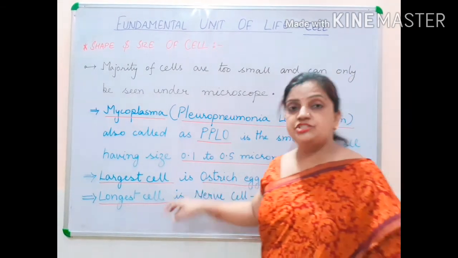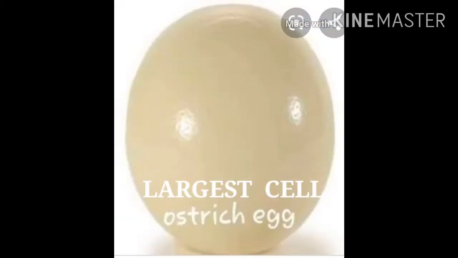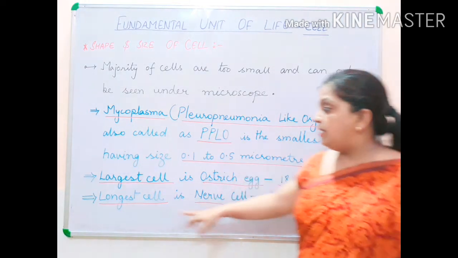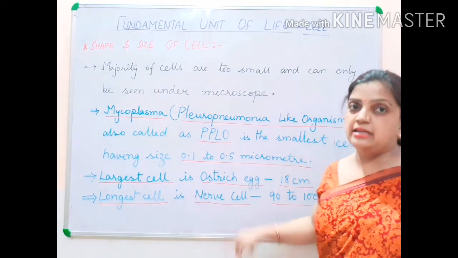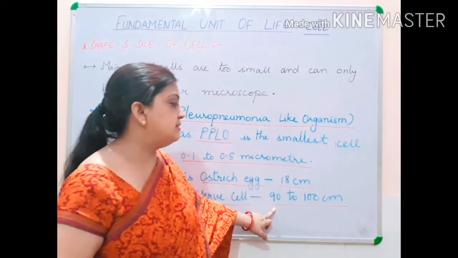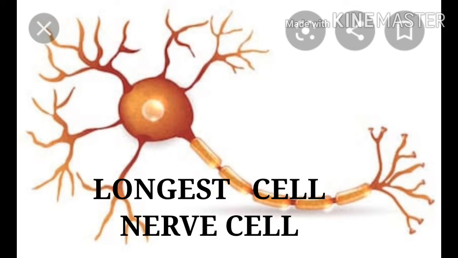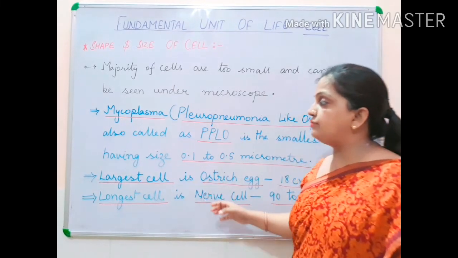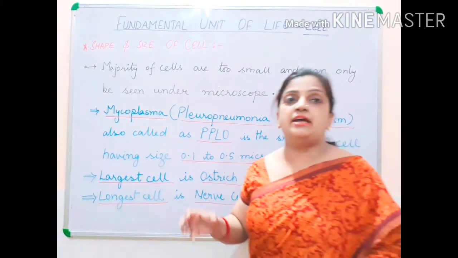Now children, the largest cell present on this planet is the ostrich egg, and its size is about 18 centimeter. The longest cell on this planet is considered to be the nerve cell, and its size varies between 90 to 100 centimeter. So these are the three types of cells: which is the smallest cell, which is the largest cell, and which is the longest cell.